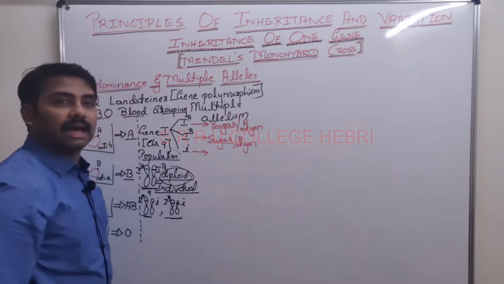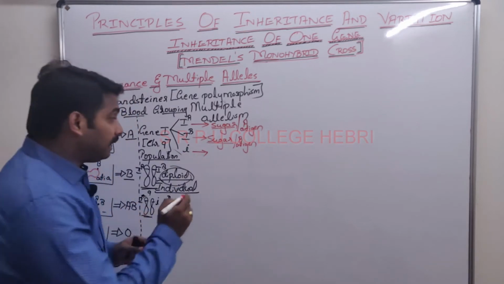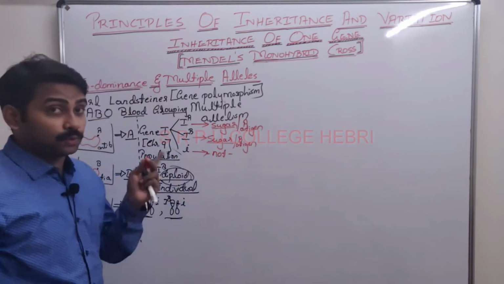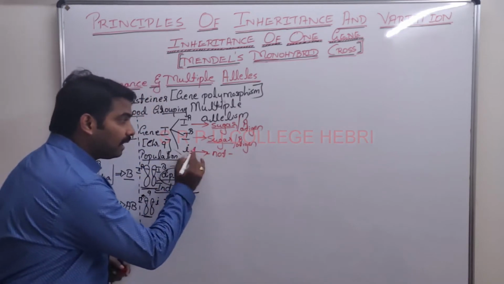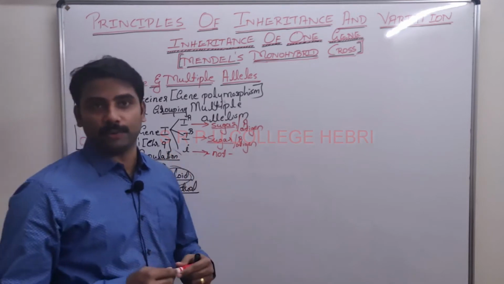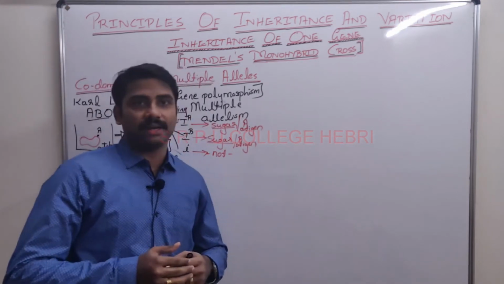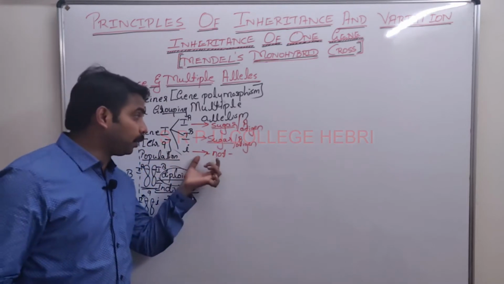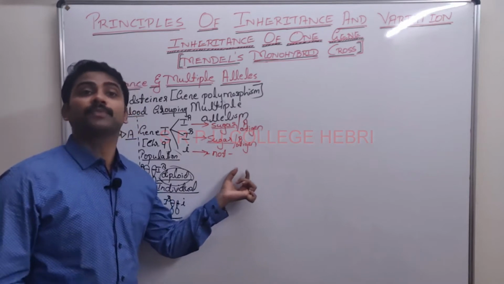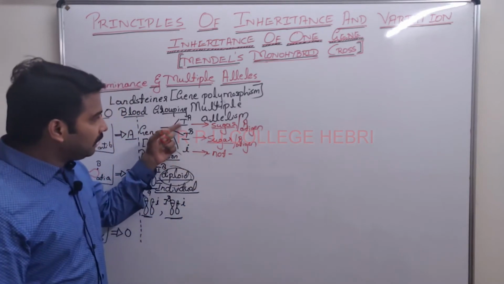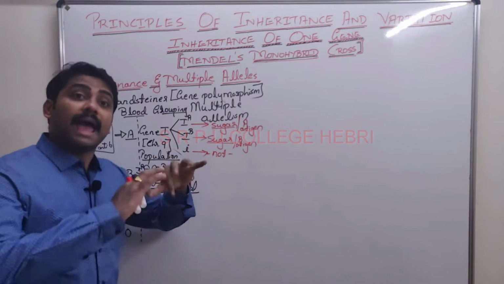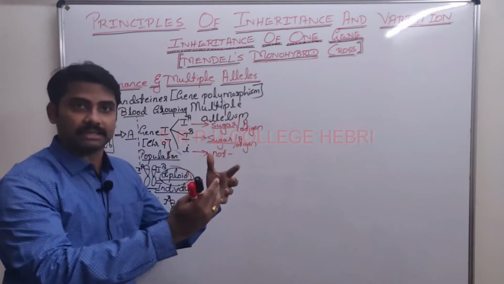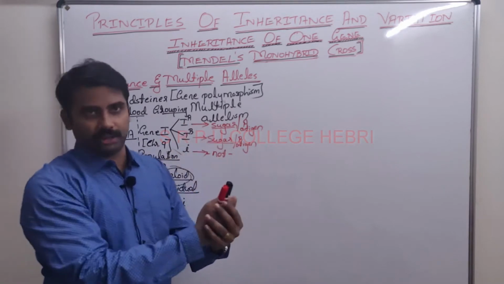What about small i? Small i does not produce any sugar. That's why it is very clear that small i is in the recessive condition. Why is small i recessive? Because it is not producing any sugar or antigen, whereas allele IA and allele IB are both producing sugar, even though they are not exactly the same.